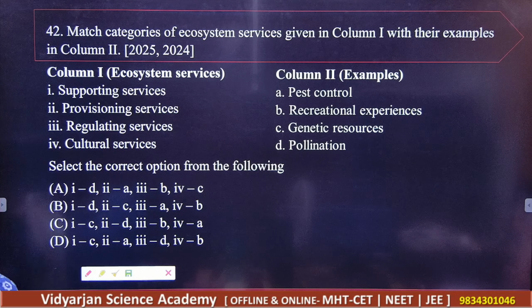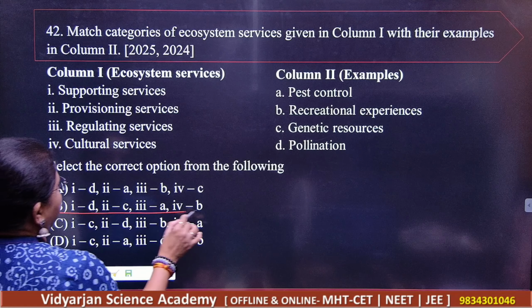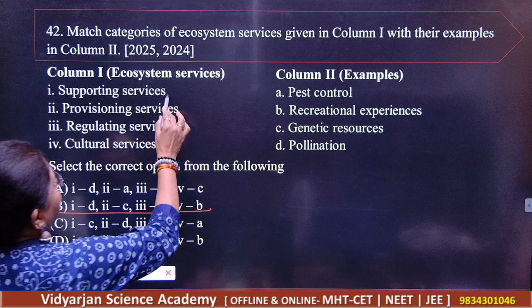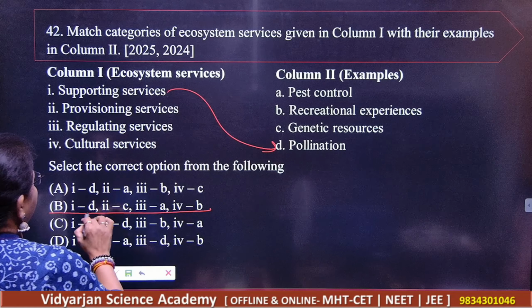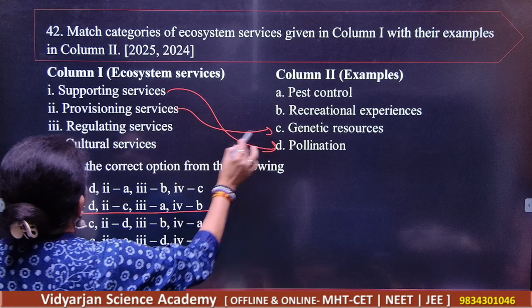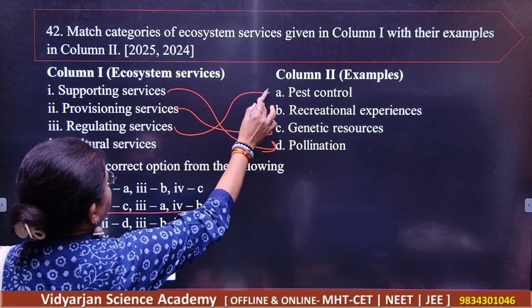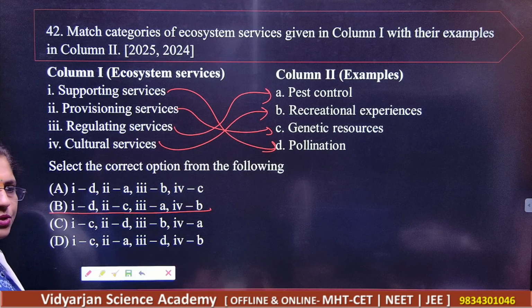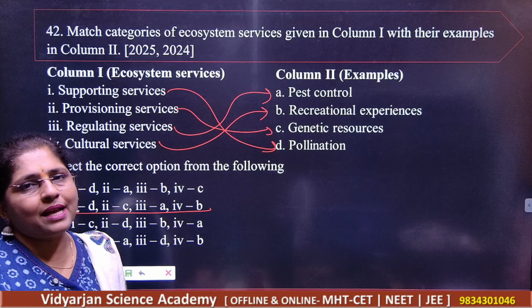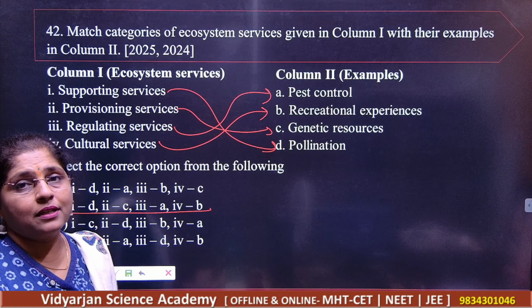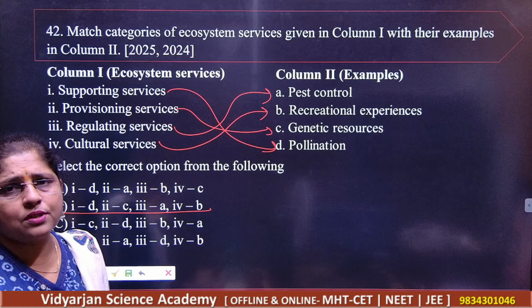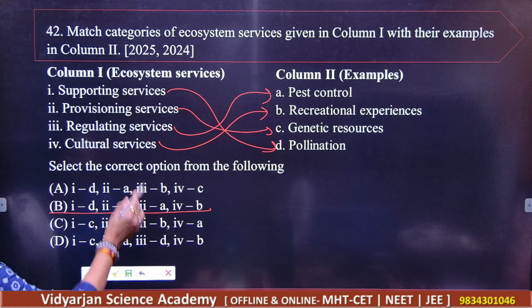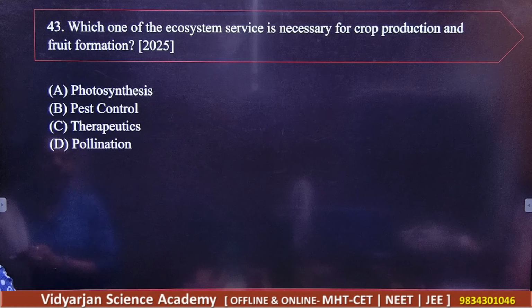So what do you think here? 42B is the correct answer. For 1, D. Okay, for 2, C. Then for 3, we have A, pest control, and cultural will give you the B1. So students, please match the following very, very correctly. A single thing may give you lots of confusing things here, right? So this is the correct one.